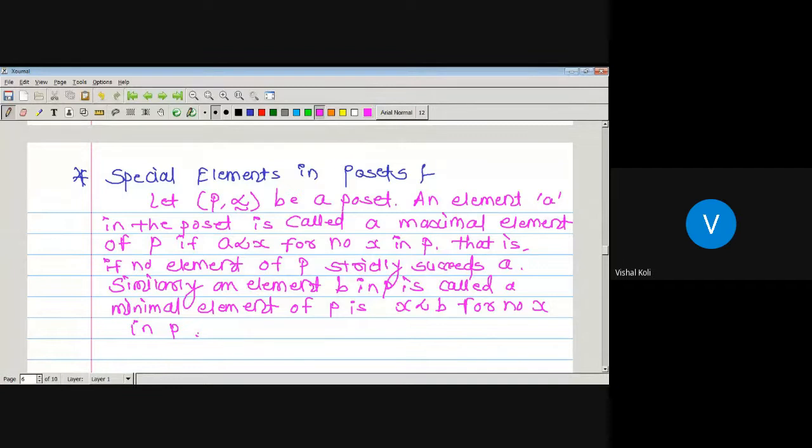An element a is said to be a maximal element if a strictly precedes x for no x in P. Such an x is not possible in our given POSET, then we say that a is a maximal element. And if x precedes b for no x in P, then we say that b is a minimal element of the given POSET P. Now we have to see what are the greatest and least elements.